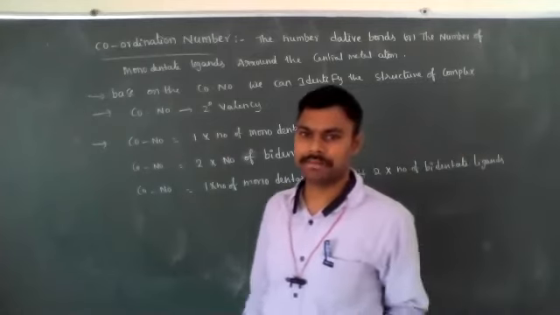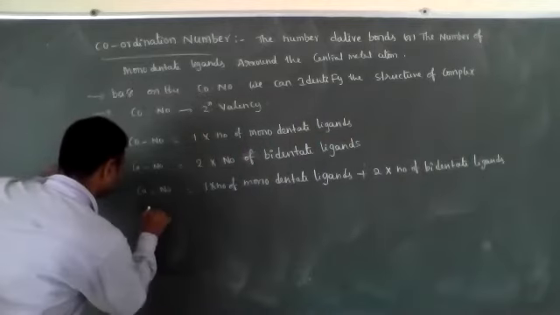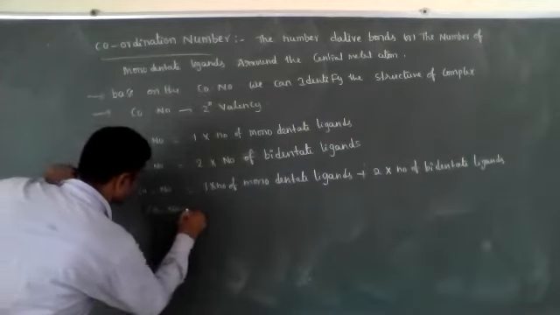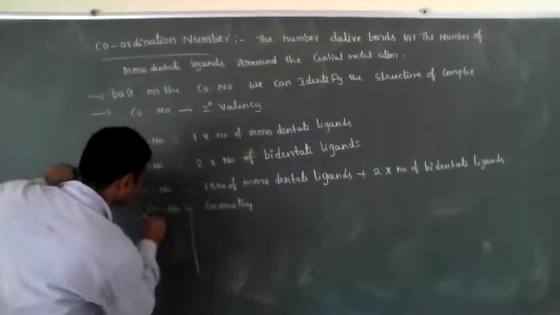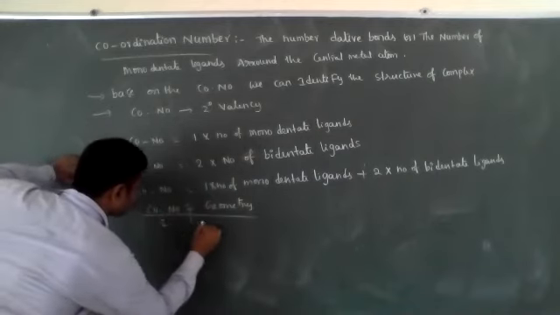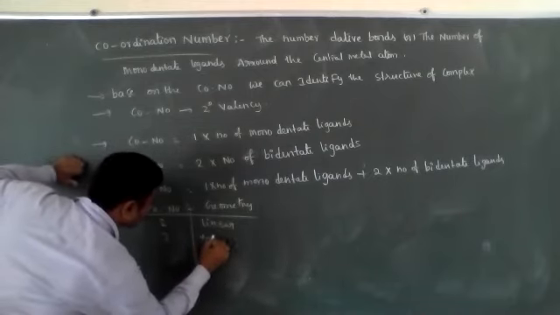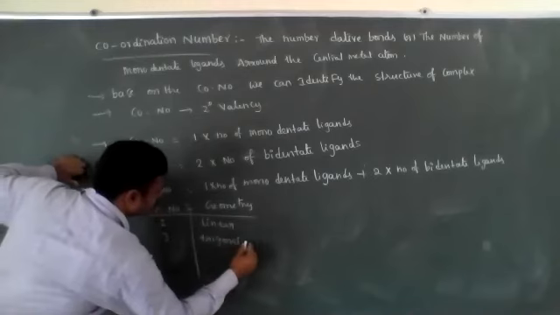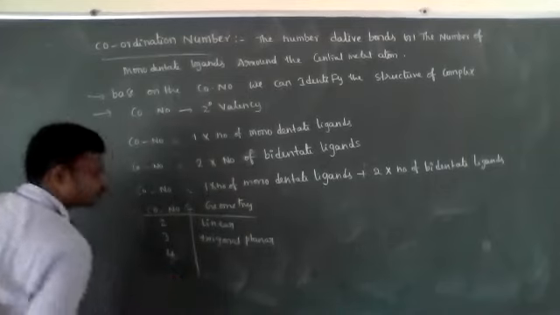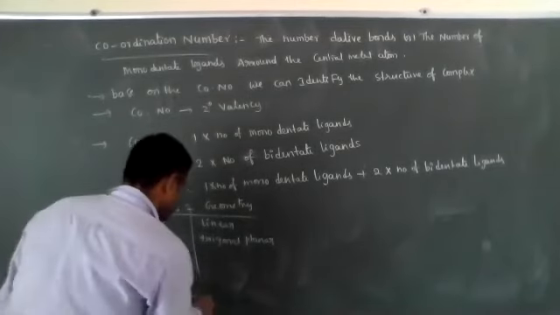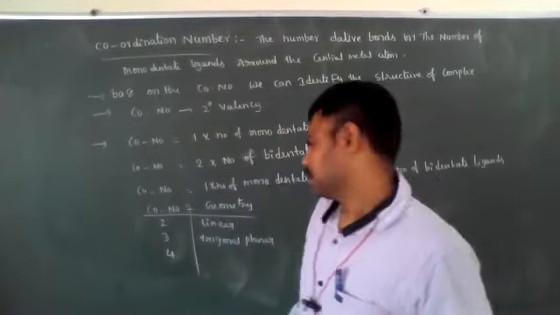So based on the coordination number we can predict the geometry or structure of the complex compound. Let's see. Coordination number 2, the geometry is linear. Coordination number 3, trigonal planar. Coordination number 4 means 2 types of geometries can come, depending on the nature of the ligand.